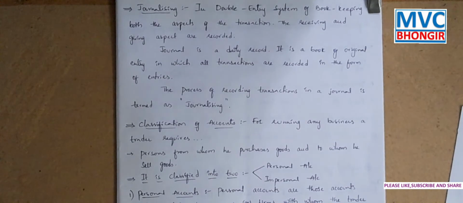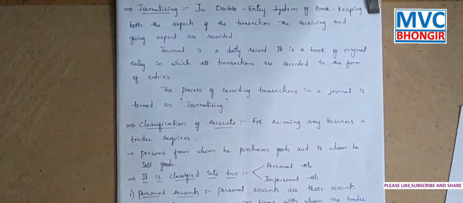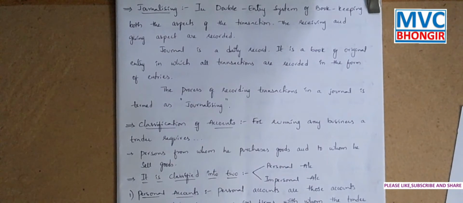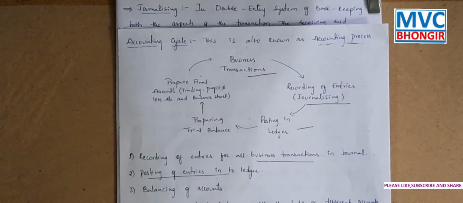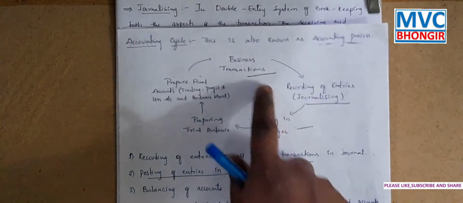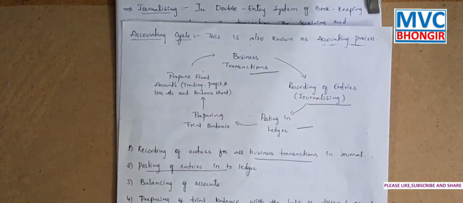Today we are going to learn about journalizing. That is a step in the accounting cycle. Before going to learn about journalizing, let us go through the accounting cycle that we learned about in the previous class. The first step in the accounting cycle is the business transaction. The business transaction is recording the events which happen in the business, and that we will make a recording.